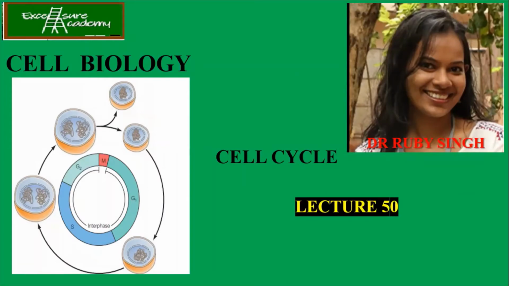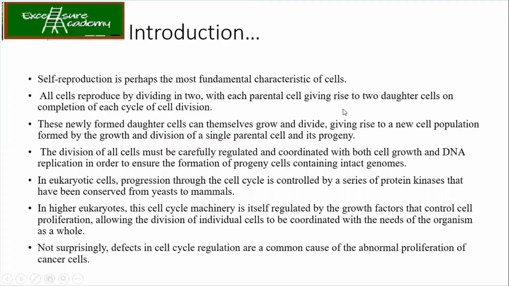So today we'll be starting a new topic, the cell cycle. Cell reproduction is perhaps the most fundamental characteristic of cells, and all cells reproduce by dividing in two. With each completion of a cell division, we get two daughter cells, right? Now these newly formed daughter cells can themselves grow and again divide, given that they have proper nourishment, proper nutrition and resources available, giving rise to a new population.